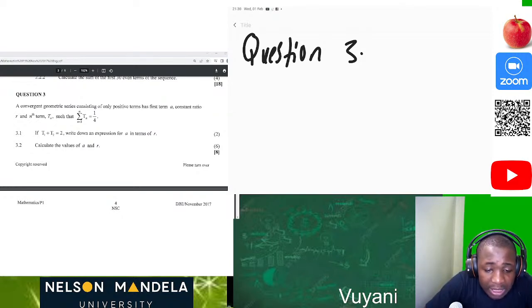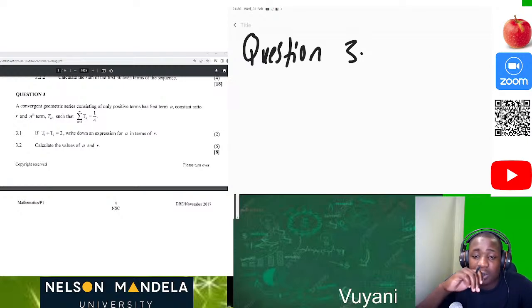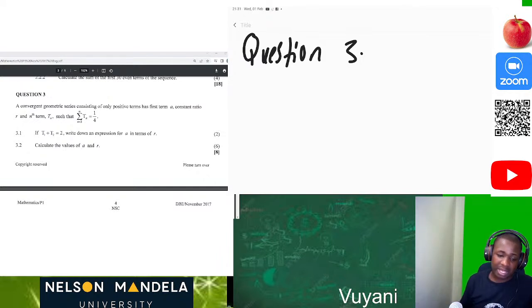So proceeding with what they've given us, it consists of only positive terms. And it has the first term a, a constant ratio r, and the nth term Tn, such that that is a sign of sigma notation. If T1 plus T2 is equal to 2, write down an expression for a in terms of r. Okay, that one is quite easy, guys.